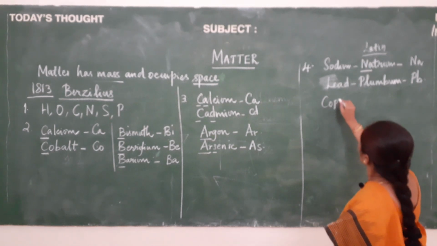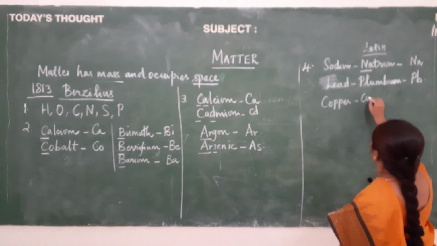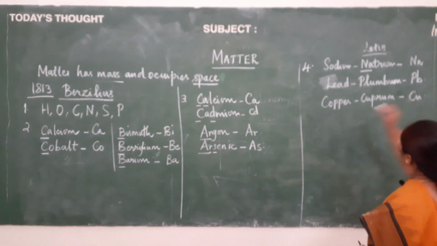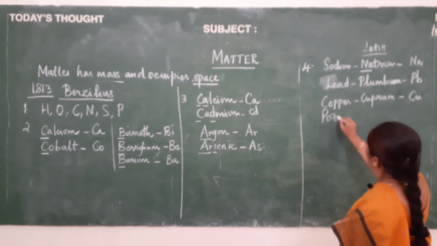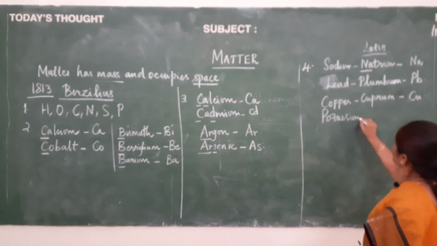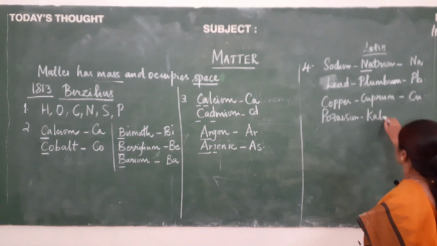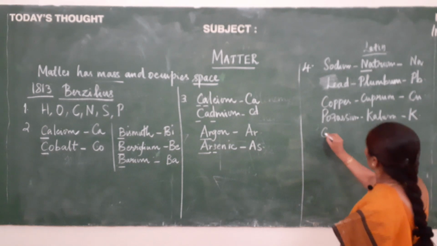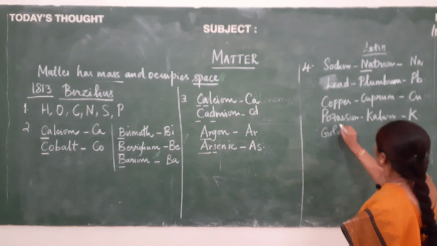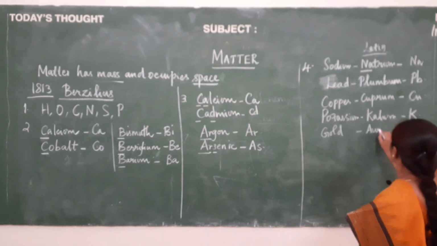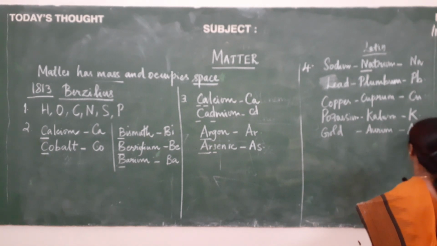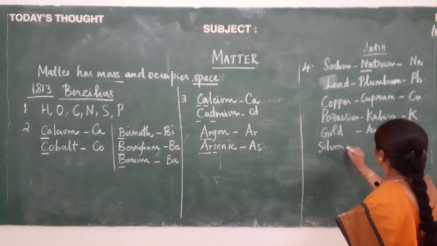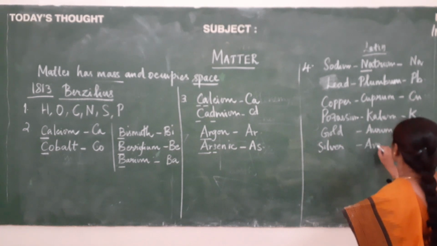Copper, it is cuprum. So, Cu. Potassium, it is kalium. So, just K. And for gold, it is aurum. So, Au. Silver, argentum.